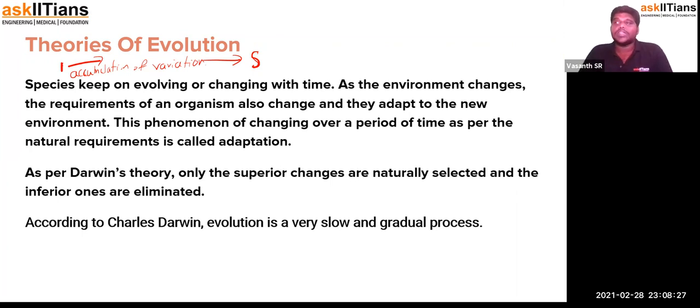Naturally, some of the variation is going to happen. But the problem is that not everything is going to end up in a positive way. Some of them will not be able to survive the variation and the evolution will not happen. The organisms whose existence is supported because of the variation or the changes will continue to exist. So that process is going to be very important in this case.